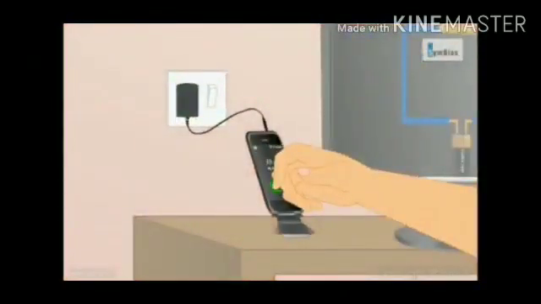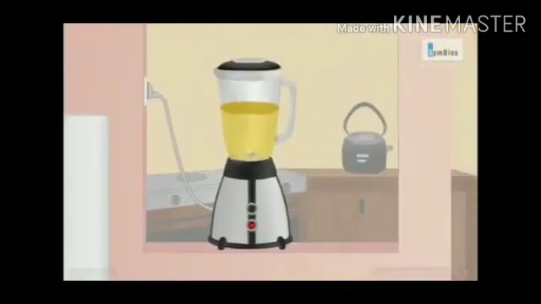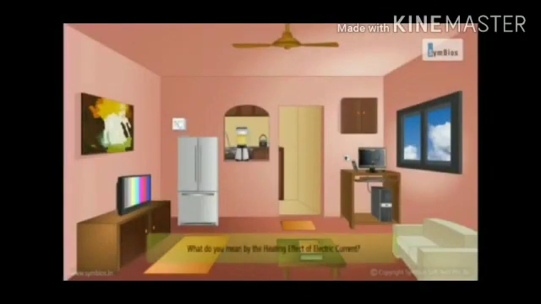Children, have you touched your cell phone or CPU of computer or TV or mixer at the time of working? Don't you feel heat? Yes, it feels heat. Do you know why it happens? This happens due to the heat generated as a result of heating effect of electric current. So let us learn more about it, okay?